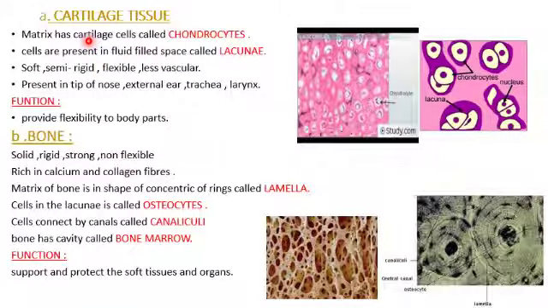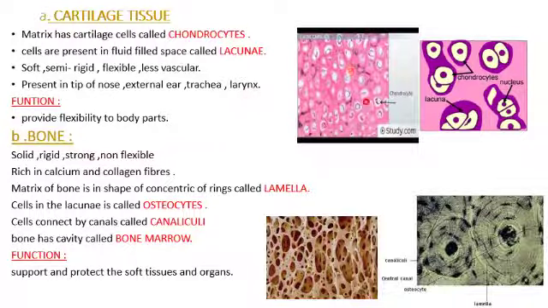So first one in supportive connective tissue, you learn about the cartilage tissue. They are nothing but loose cells, and they are flexible cells, which are called cartilage cells, also known as chondrocytes. They are present in a fluid-filled space. The space is called lacunae, and this cartilage tissue is soft, semi-rigid. They are not as strong. They are flexible and less vascular. Less vascular means less nutrition, and they are present in the tip of the nose, external ear, trachea and larynx.